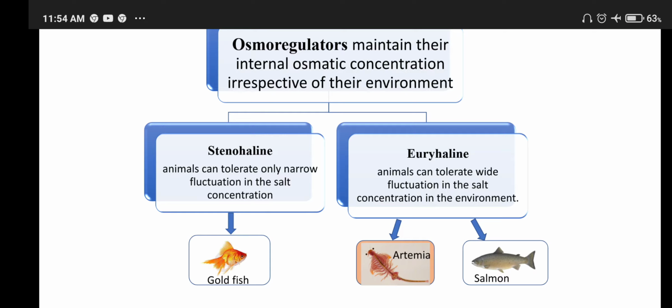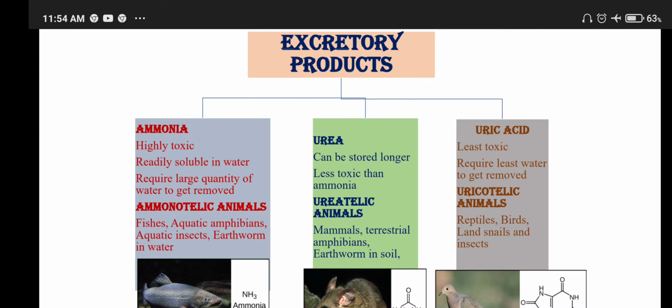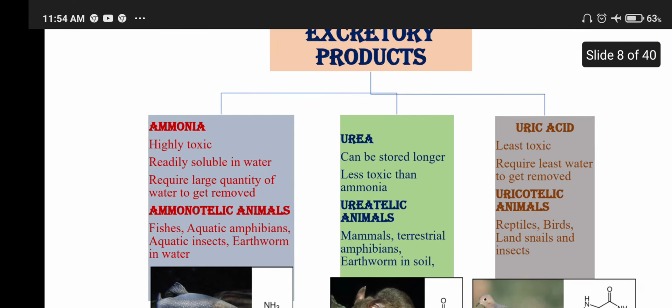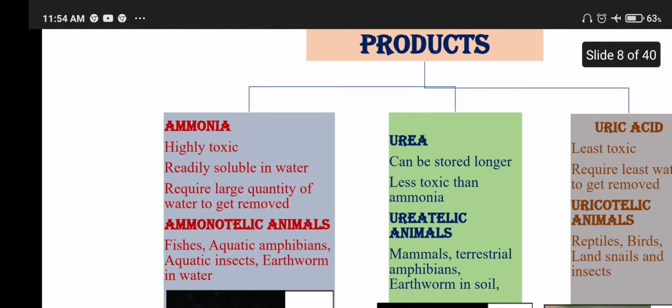Classification based on excretory products. Ammonia, urea and uric acid are the excretory products. Ammonia is highly toxic, readily soluble in water, and requires a large quantity of water to get removed. The animals which excrete ammonia as waste product are called ammonotelic animals: fishes, aquatic amphibians, aquatic insects, earthworm in water.